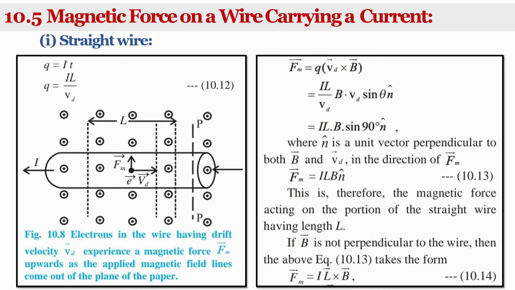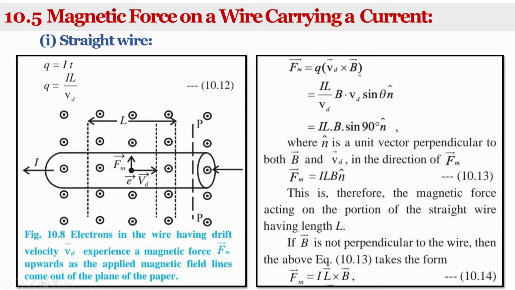Then the magnetic force Fm on this charge due to the applied magnetic field can be written as Fm is equal to q into Vd cross B. The velocity here is the drift velocity.